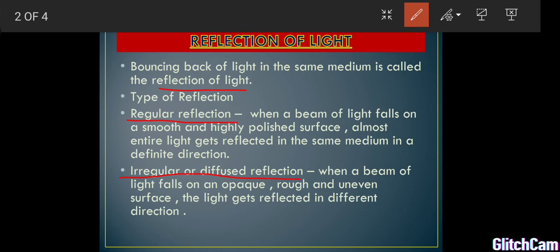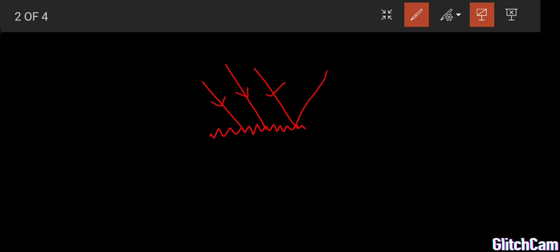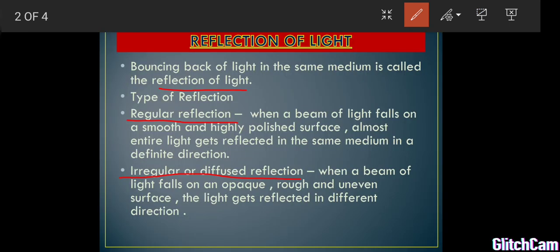Next, what is irregular reflection? For irregular reflection, the reflection is from an uneven surface or an opaque surface or a rough surface. So imagine this is the rough surface. Now the beam of light is incident on this rough surface. After incident, they are reflected in different directions because of the uneven surface. This is called irregular or diffused reflection. For example, if you are studying a letter from a book or reading a newspaper, all are a type of irregular reflection.